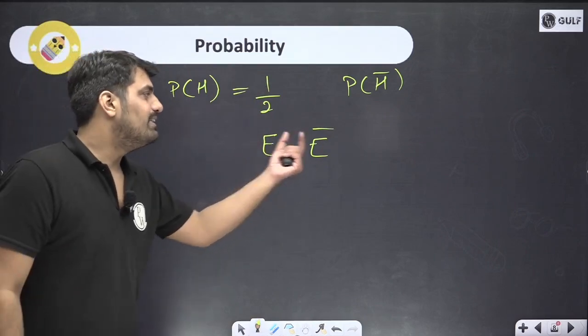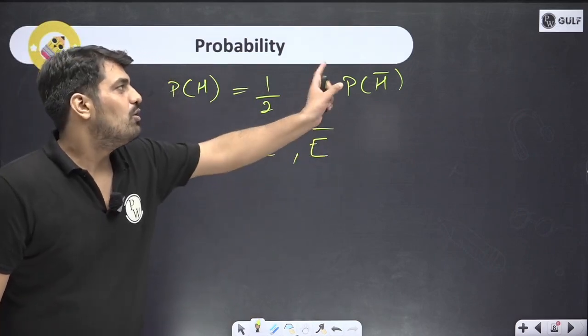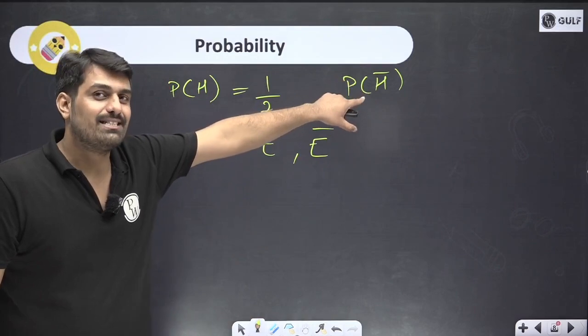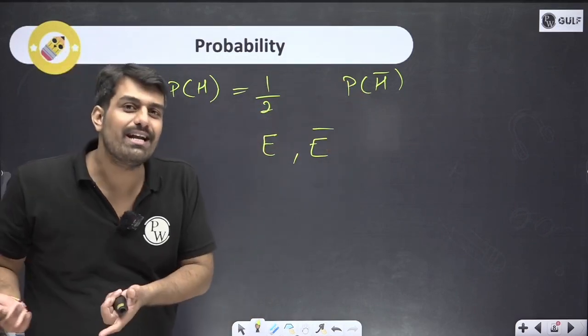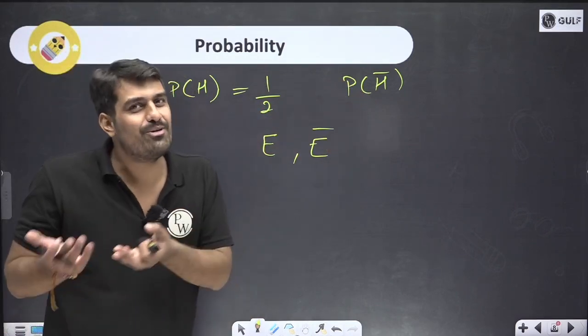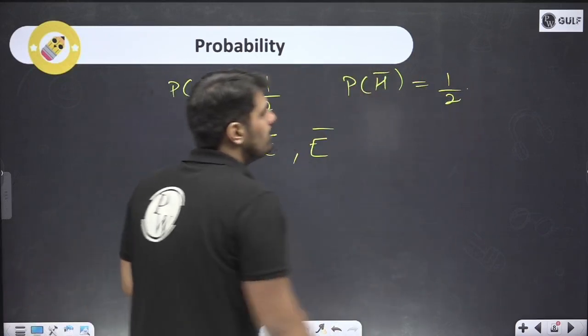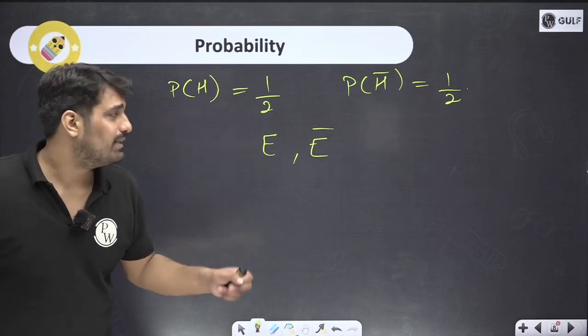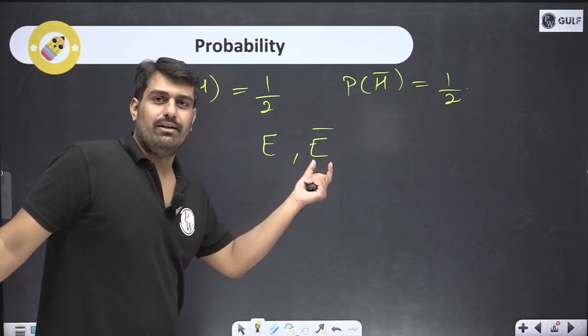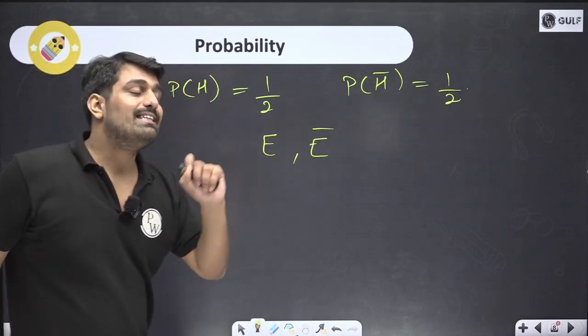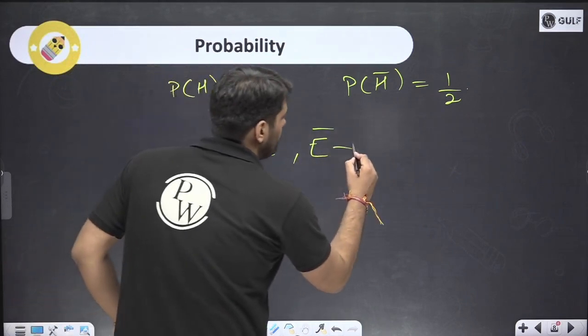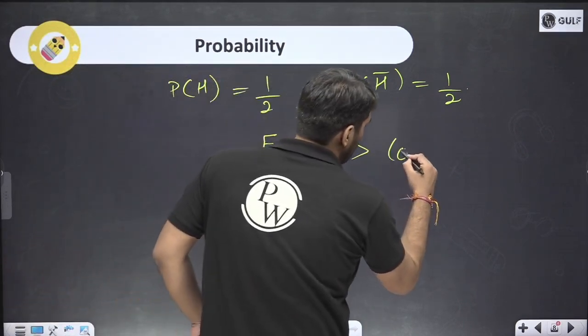This is an event, this is the exact opposite event. So not of H. I don't want H. If you don't want H, ultimately what are you going to get? You are going to get tails. And I know the probability for tails is 1 by 2. Simple. Right? Very simple. So event, not event, opposite. We call it complementary.